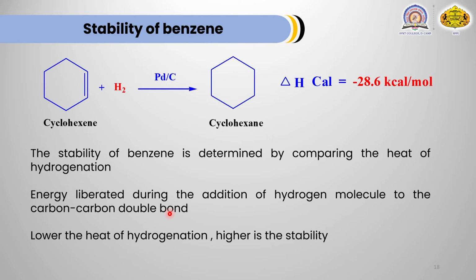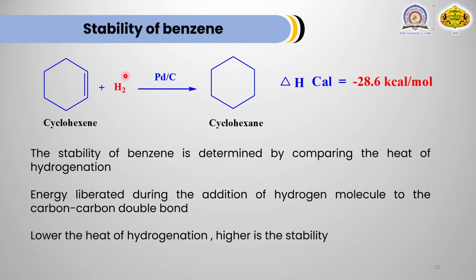Now, the stability of benzene. Stability of benzene is explained on the basis of heat of hydrogenation. Heat of hydrogenation is the heat or energy liberated during addition of hydrogen across a carbon-carbon double bond. In this case, this is cyclohexene, where a carbon-carbon double bond is present.